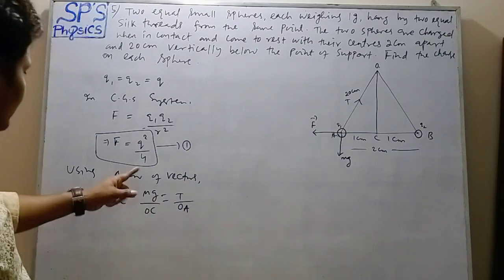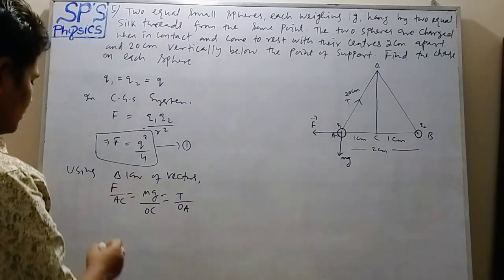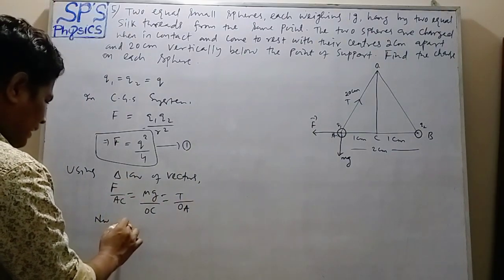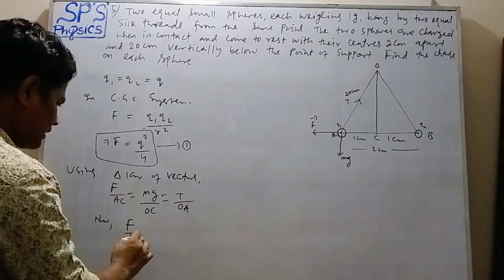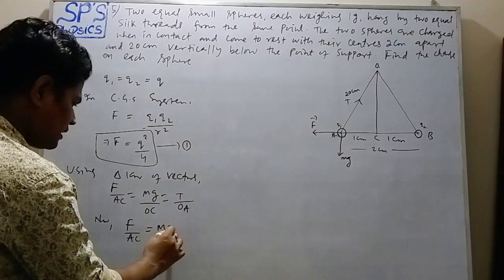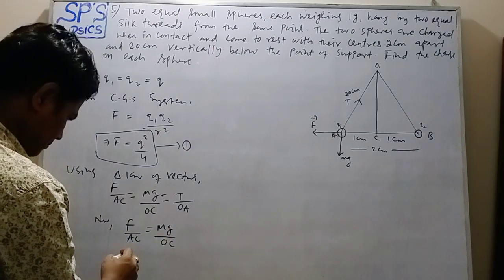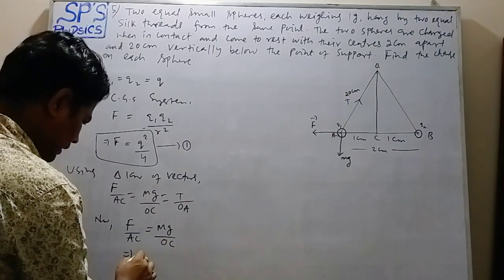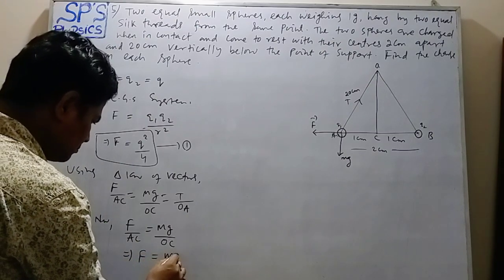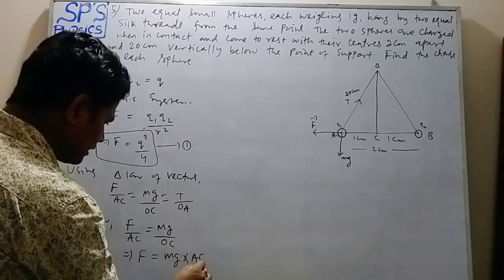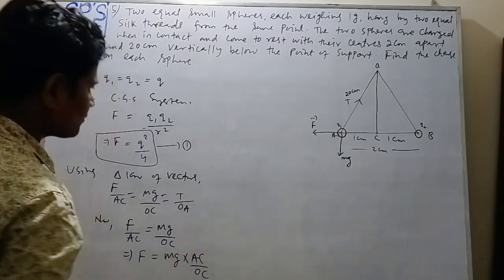That is the triangle of vectors. So F upon AC is equal to mg upon OC, which implies F equals mg into AC upon OC.